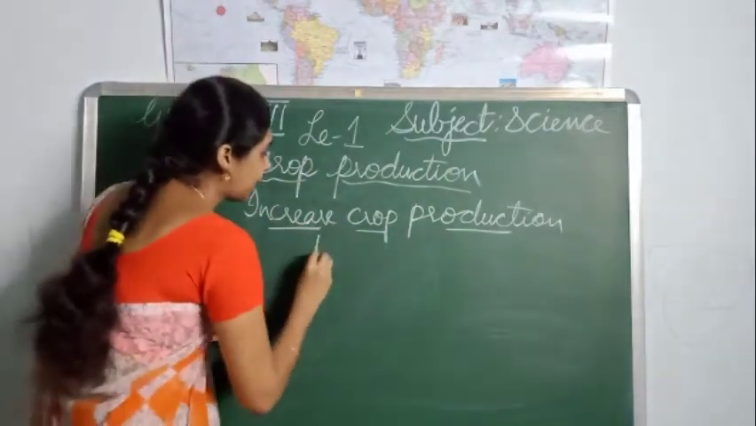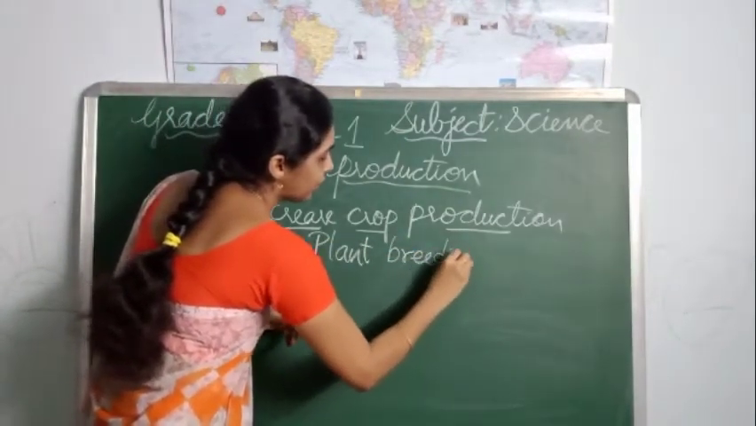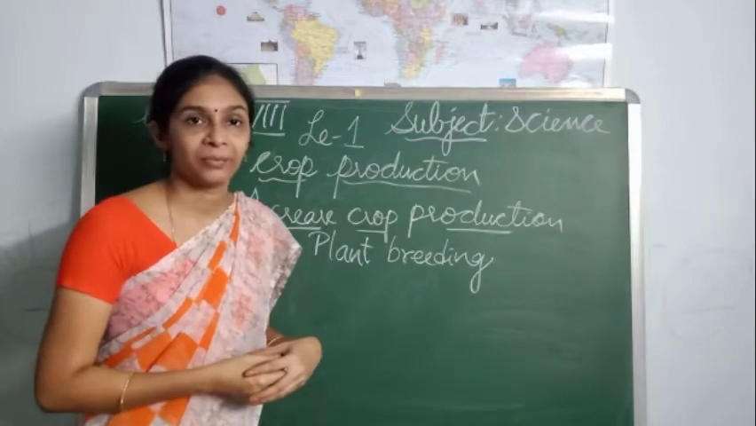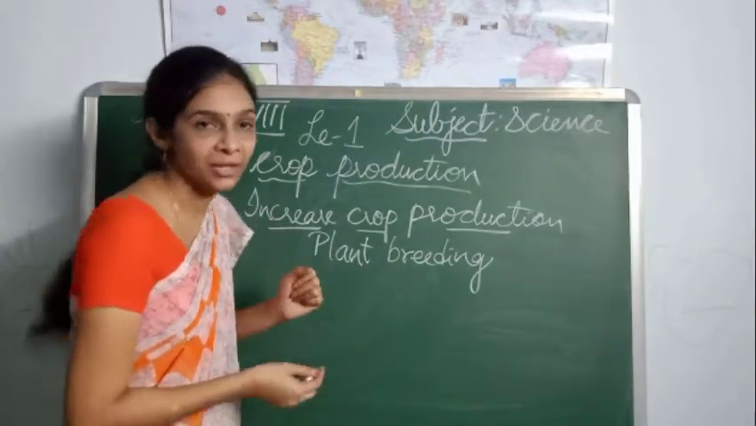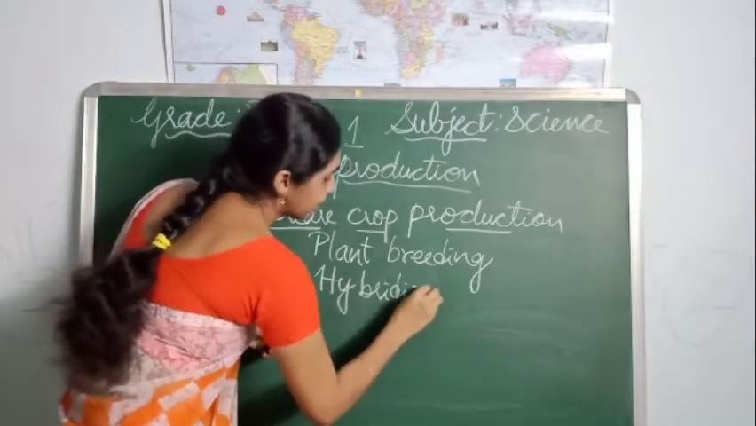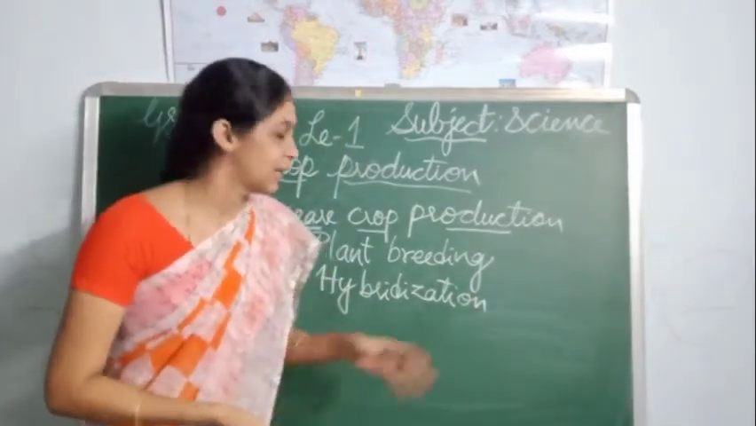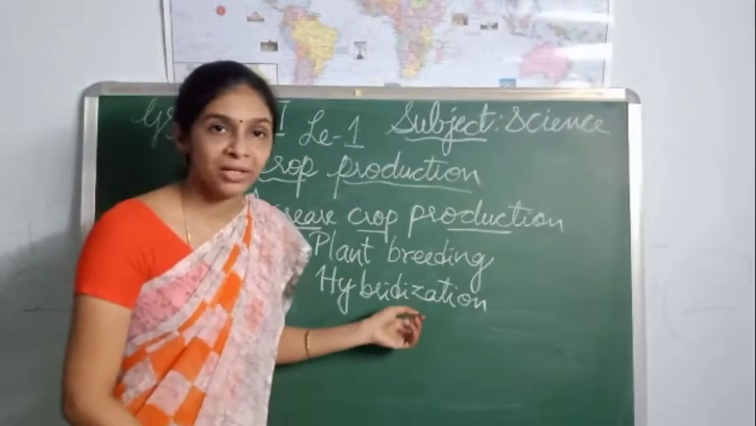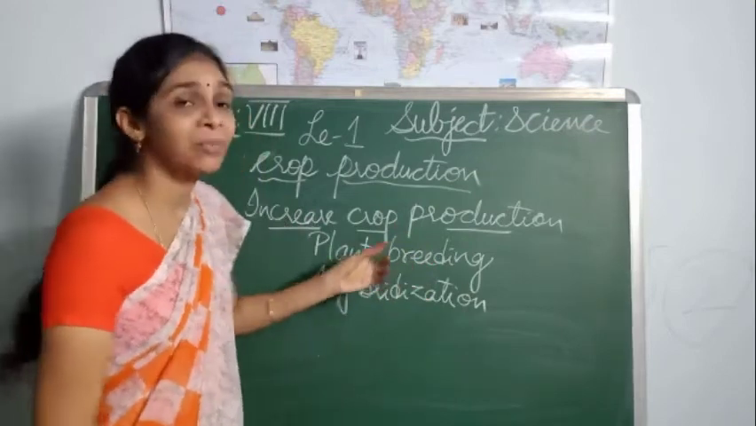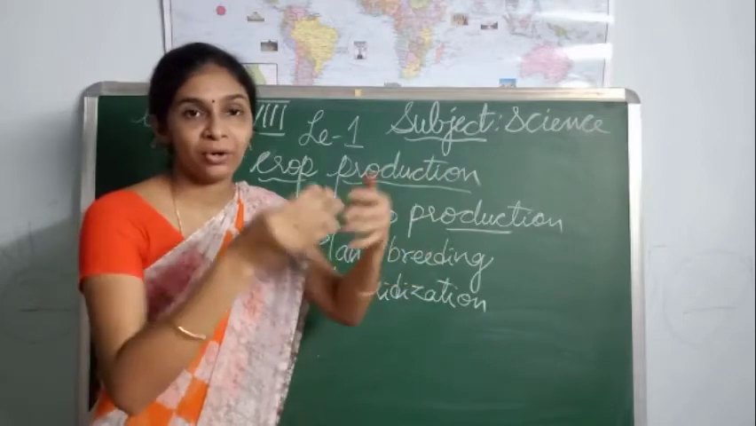We have discussed what plant breeding is. What is plant breeding? Production of new varieties of plants is nothing but plant breeding. Okay. And what about hybridization? What technique are we using? The hybridization technique. What is this hybridization technique? The hybridization technique is a plant breeding technique. Hybridization is a technique where plant breeding is done by allowing two different plants to crossbreed.